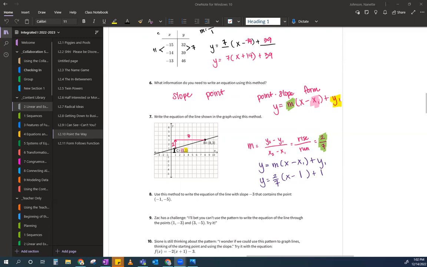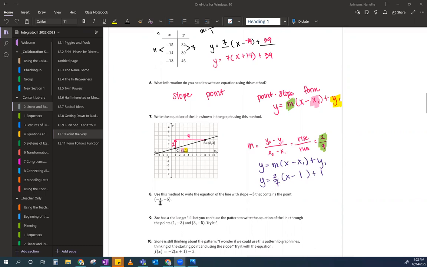Just remember that you guys have been finding slopes since probably 7th or 8th grade. And the reason why I say that is not so that you can be like, oh man, I've been using this since 8th grade. It's more because I want you to know that math builds on stuff, right? What I'm teaching right now in Integrated 3 is literally the next level to what I'm teaching in Integrated 2. So it definitely connects. This is why math is so different than any other subject for me anyway.